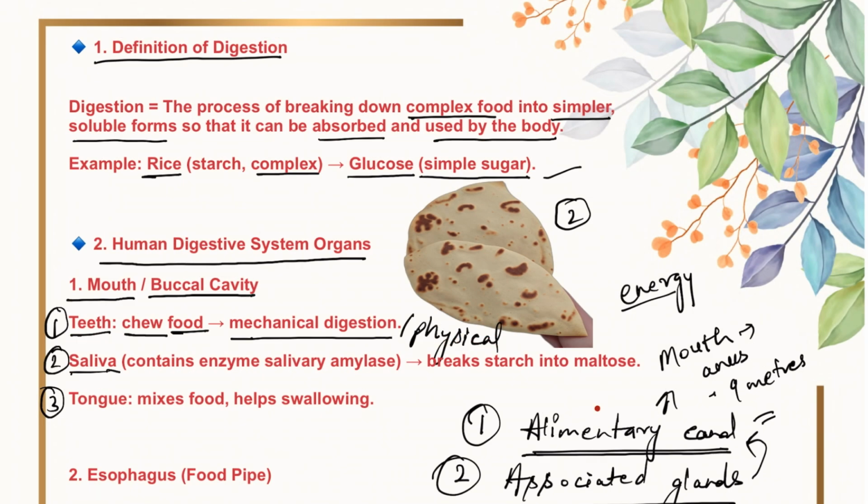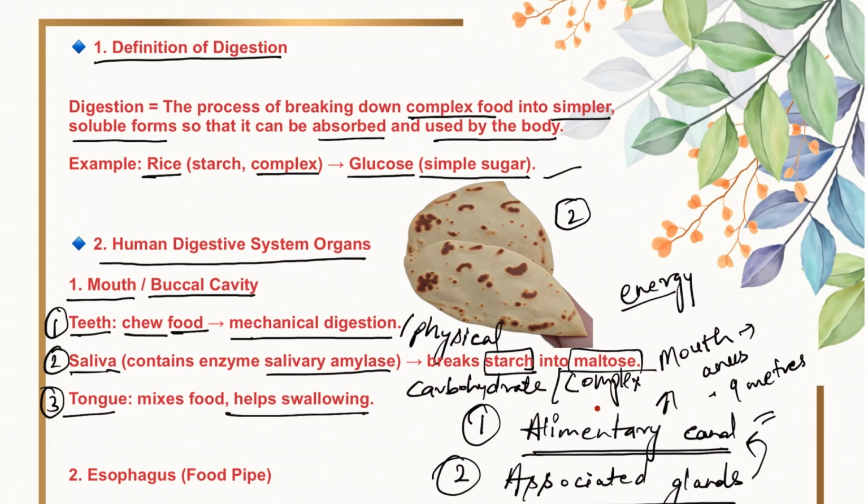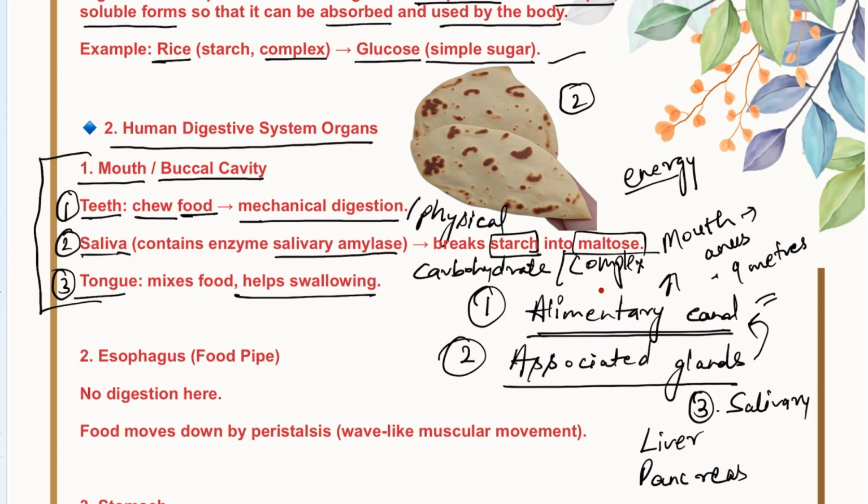Second one is saliva. We have salivary glands that contain an enzyme called salivary amylase. And salivary amylase breaks down starch. Starch is a form of carbohydrate, which we talked about a few minutes ago. Starch is a type of carbohydrate or complex sugar, so it gets broken down into maltose, or you can say simple sugar. Now the third one is the tongue. Tongue simply mixes food and helps in swallowing it. I hope it is clear to you all.